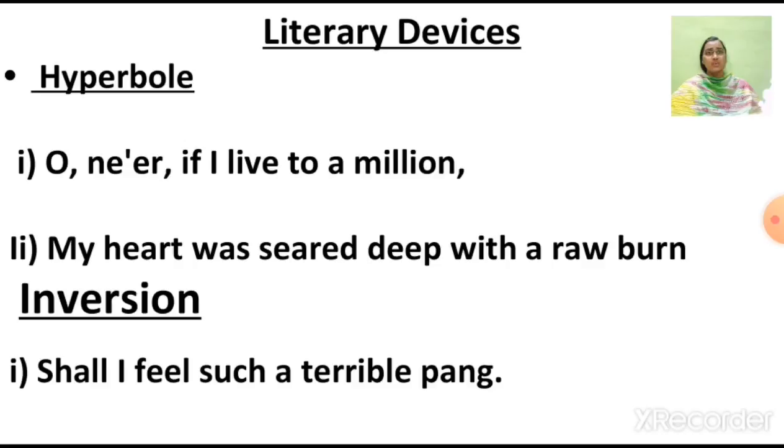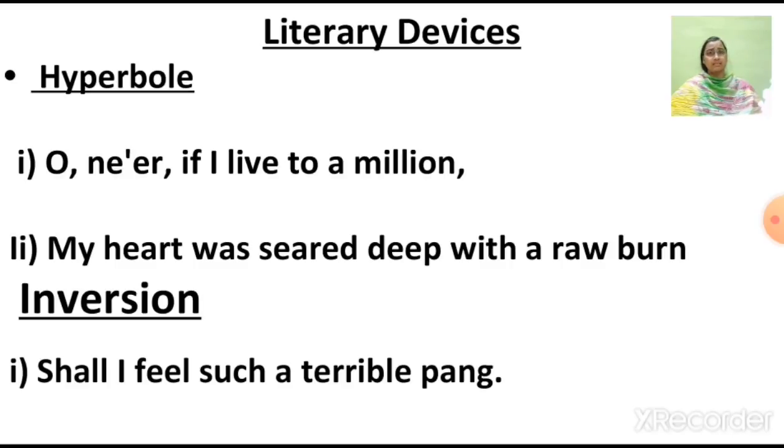Now the next one is "my heart was sere deep with a robin." In this case the statement is an over-exaggerated statement. Alright, now the next is inversion. Inversion is when the natural order of the words in a line is reversed for the sake of rhythmic effect.